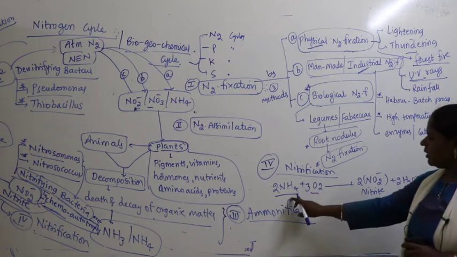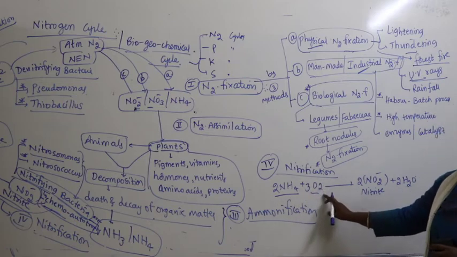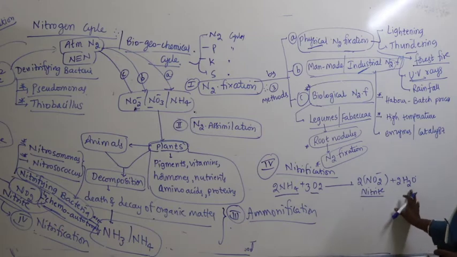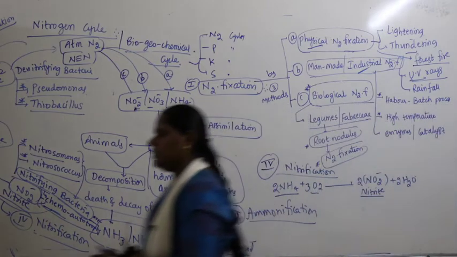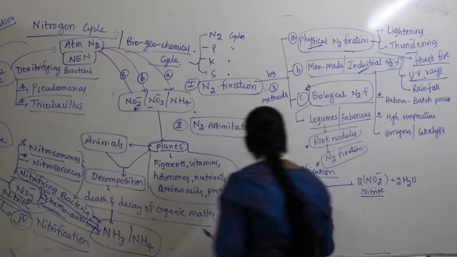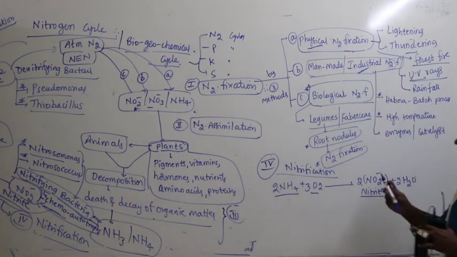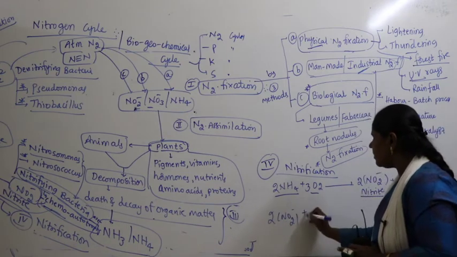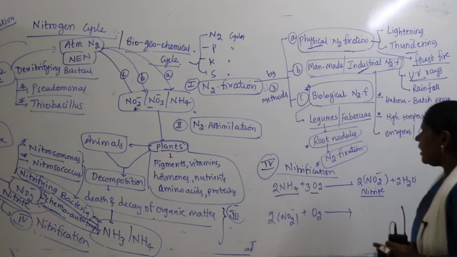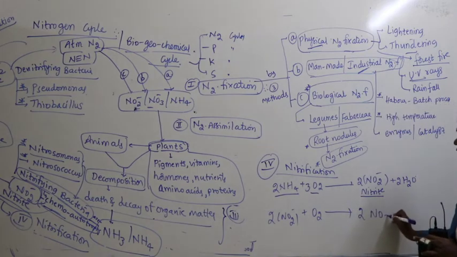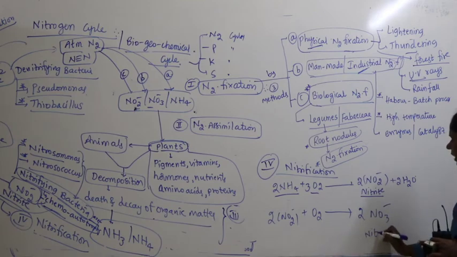So, ammonia undergoing oxidation, reacting with oxygen, leads to formation of nitrite along with the formation of what? Water. Then further what happens here? The 2 nitrite molecules, NO2 minus, further get oxidized and lead to formation of what is called nitrate. NO3 minus, this is called nitrate.